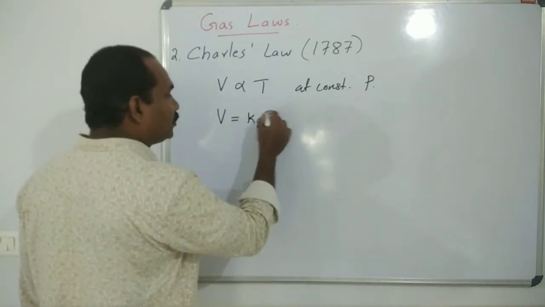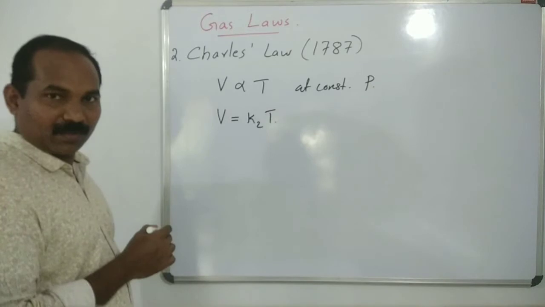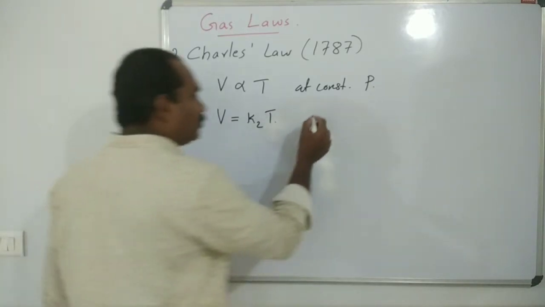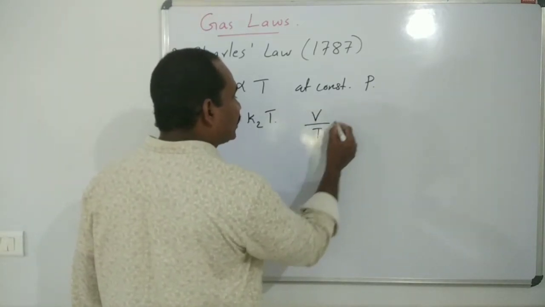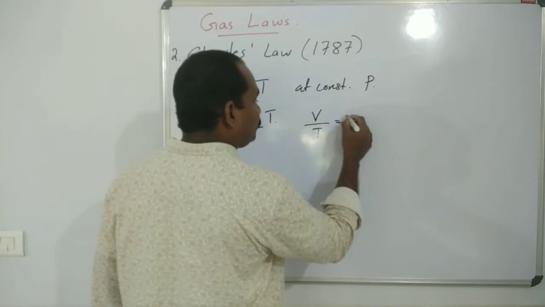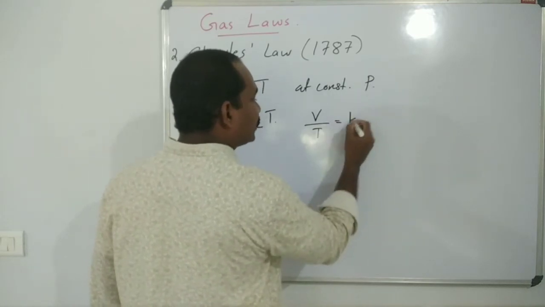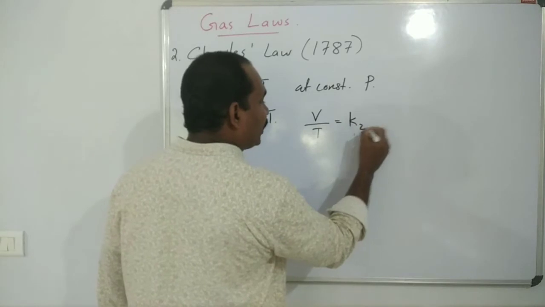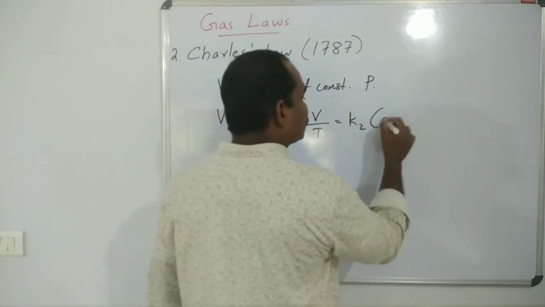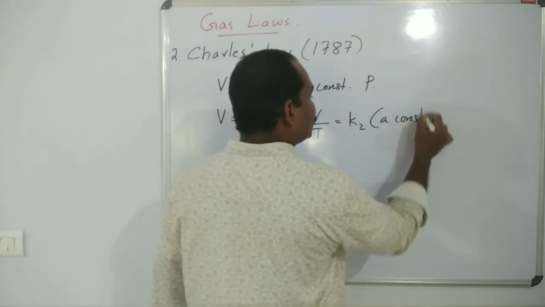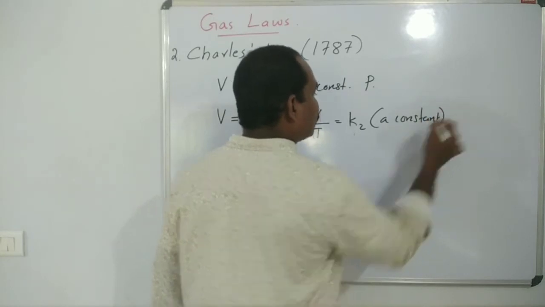So V is equal to K2 into T, and also V by T is a constant, where K2 is a constant.